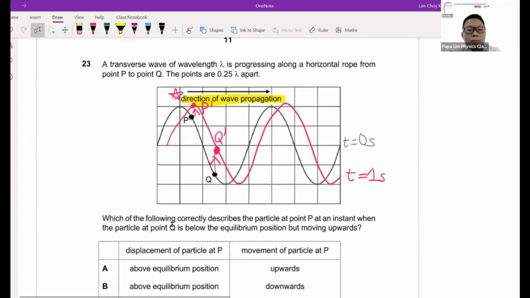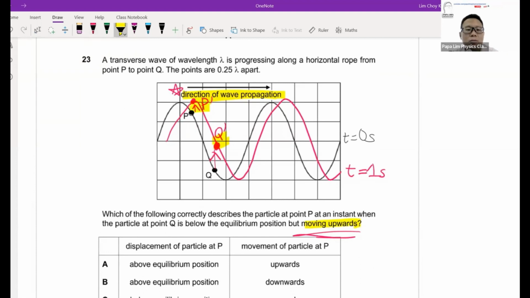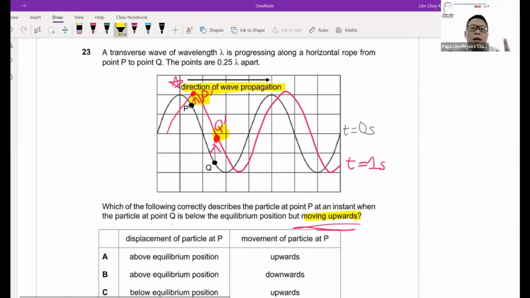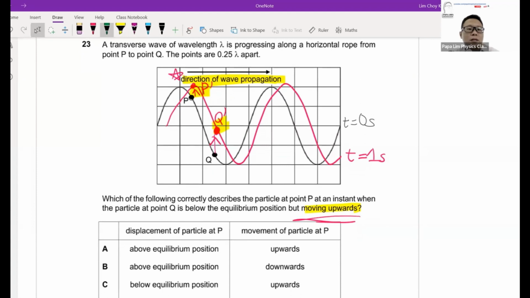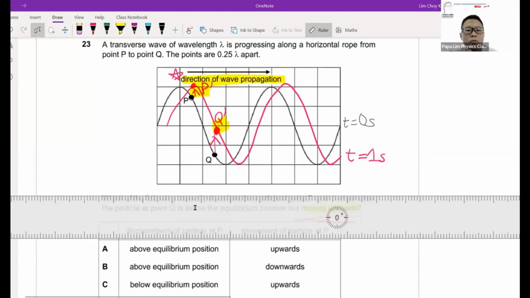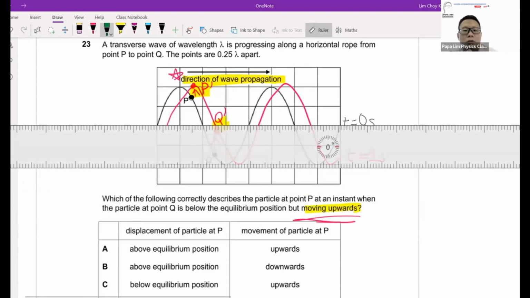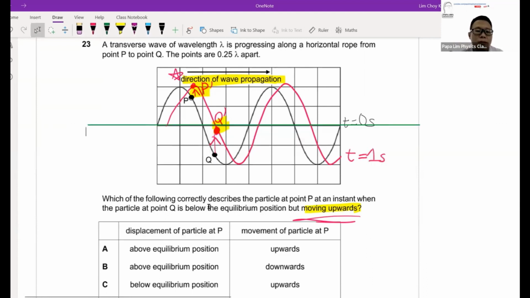At the instant where Q is moving upwards, which is the red color instant, this is what the question is asking. What happened to P? Based on what you deduce, P is moving upwards and it's above the equilibrium position. Here, take note, students, you have to know where the equilibrium position is. This is the equilibrium, or the zero position. Above the equilibrium position, it will be upwards. So that's why the answer is A.